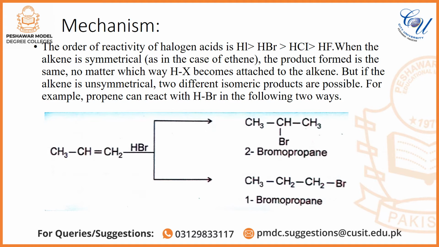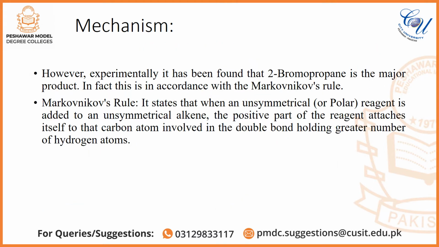For example, propene can react with HBr in the following two ways. In the upper reaction, see the product, it is 2-bromopropane, while in the below product, it is 1-bromopropane. So these two are the isomeric products which are possible. If we see the mechanism, however, experimentally it has been found that 2-bromopropane is the major product.